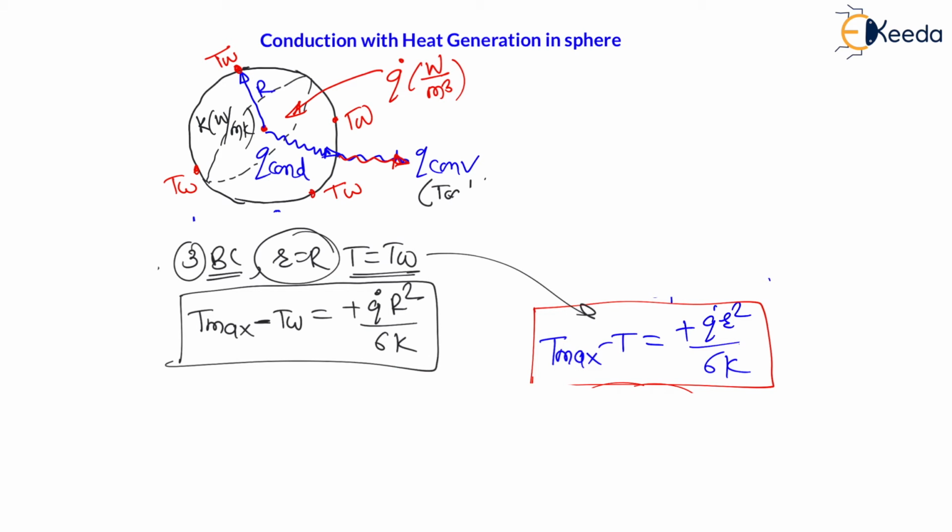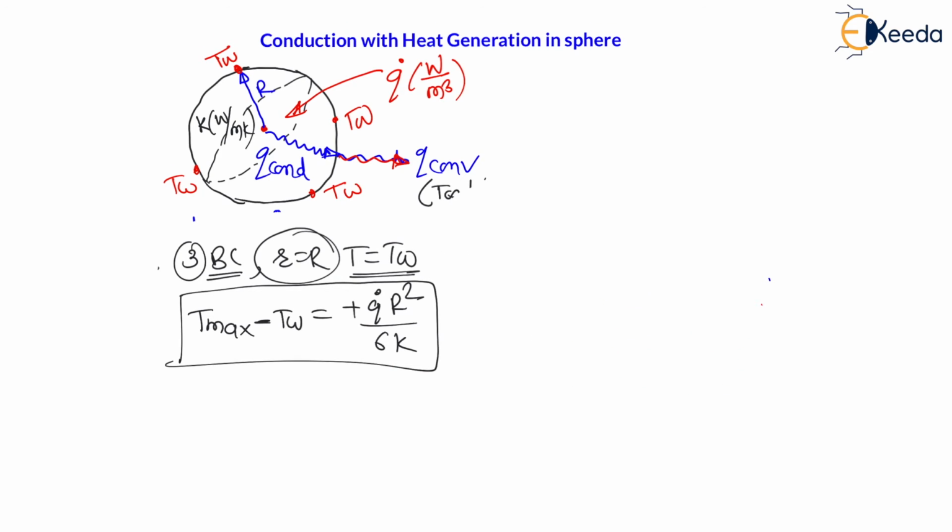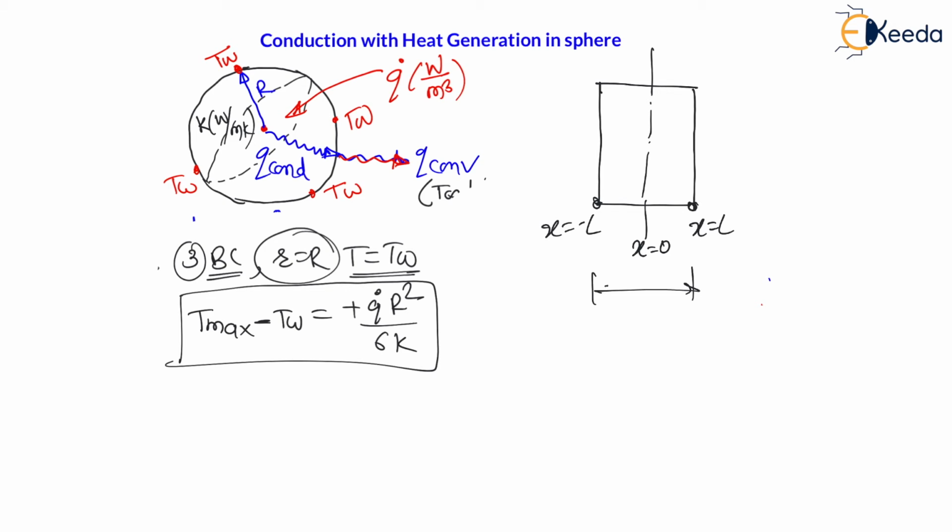Now, my dear students, for plane slab, we have derived the same expression. Let us say this is a plane slab, right? Having this center line, on the center line x is equal to 0, this extreme edge is x is equal to L, this extreme edge is x is equal to minus L, means the length of slab is 2L. Whenever the length of slab is 2L, the maximum temperature will be at x is equal to 0, that is on the center of slab, and the outside temperature is T wall.